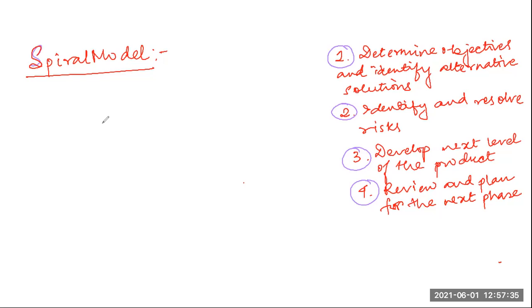So in the first quadrant, a few features of the software are identified. They are taken up for immediate development based on how crucial they are to the overall software development. So the basic features must be taken and built first, and with each circle around the spiral, more complete versions of the software are built. Okay, so first is quadrant 1.